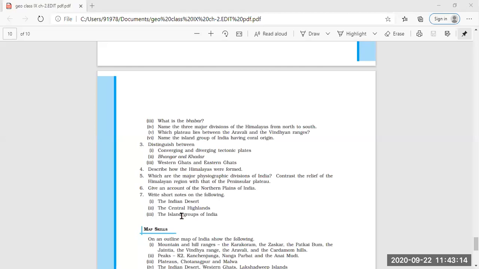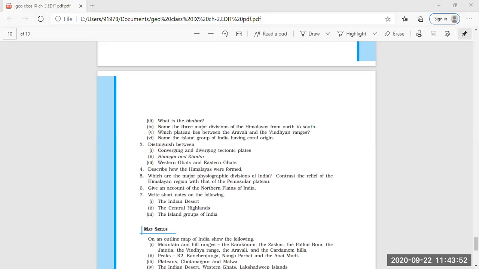Now comes the next distinction between Western Ghats and Eastern Ghats. A clear distinction is given in your book, one paragraph. Priyal, you will give one point. Western Ghats mark the western edges of the Deccan Plateau, and Eastern Ghats mark the eastern edges of the Deccan Plateau. Very good. This is the main distinction, that Western, as the name indicates, marks the western edge of the Deccan Plateau, and Eastern Ghats marks the eastern edge of the Deccan Plateau.